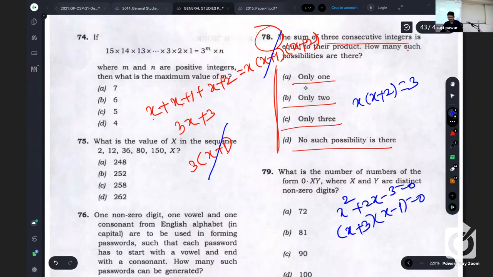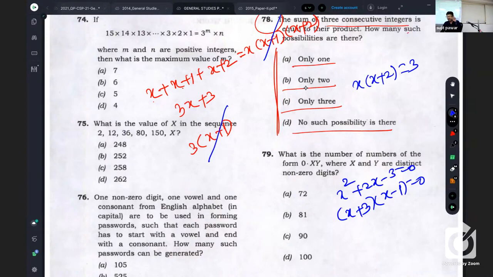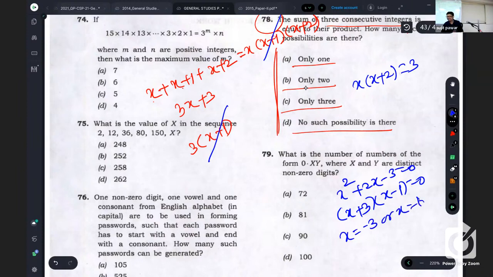You need to do all these things in the exam. Then x is equal to minus 3 or x is equal to 1. So if x is 1, then the numbers are 1, 2, 3. Then if x is minus 3, the numbers are minus 3, minus 2, minus 1.